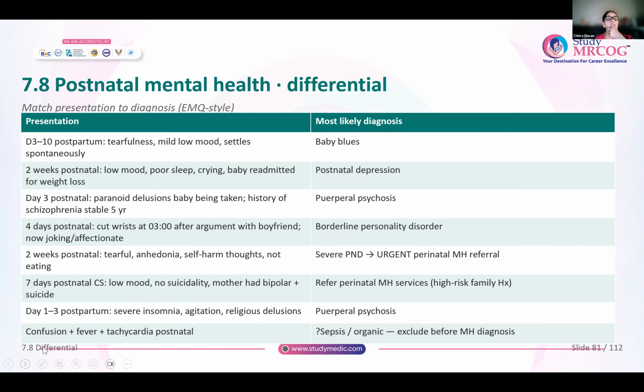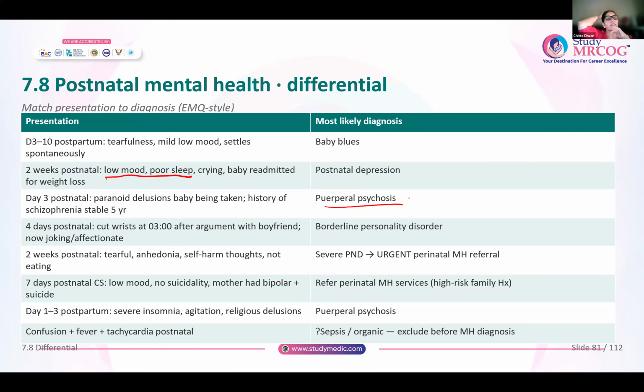2 weeks postnatal, there is low mood, poor sleep, she's crying, baby is readmitted for weight loss. That means obviously she is neglecting the baby. Now, poor sleep, low mood, all this is indicative of postnatal depression. If she presents between day 1 to 3, we saw that is the highest period where they present with psychosis. So delusions of the baby being taken away from her, or there is a history of schizophrenia previously, then this could be puerperal psychosis.